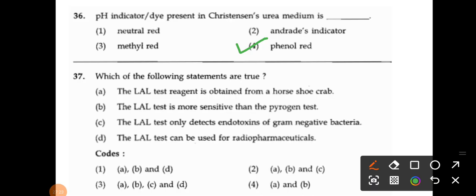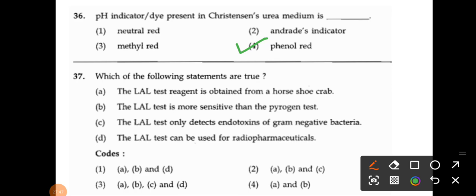The next one: which of the following statements are true? The LAL test reagent is obtained from a horseshoe crab. That is a correct statement. The LAL test is more sensitive than the pyrogen test. That is also correct, because the LAL test is more sensitive than the pyrogen test. The LAL test only detects endotoxins of gram negative bacteria.